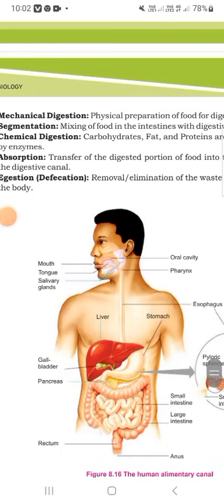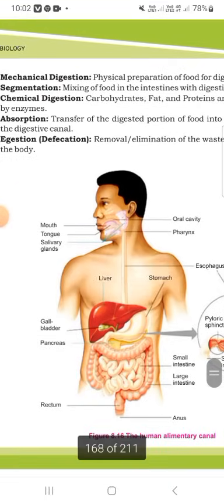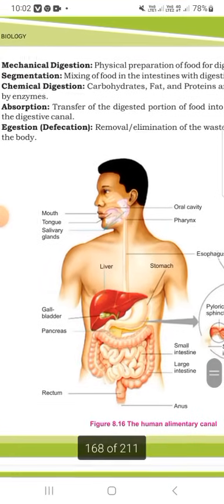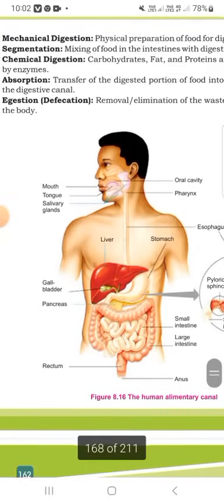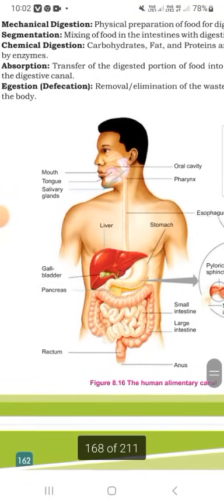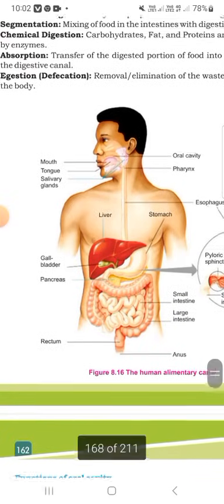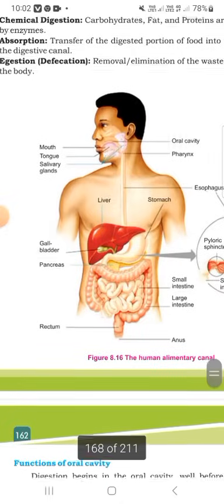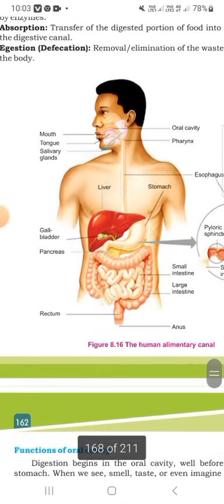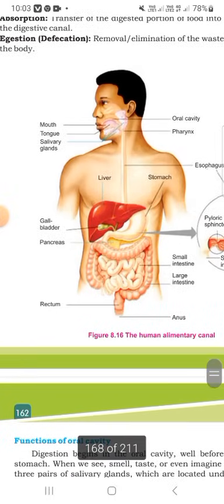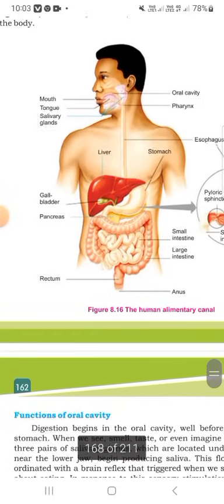The body's structure: the mouth, tongue and saliva. Physical preparation of food and digestion, segmentation and mixing of food in digestion, simple digestion of carbohydrate and protein, absorption and transfer of digested food into the digestive canal, and removal of waste from the body.